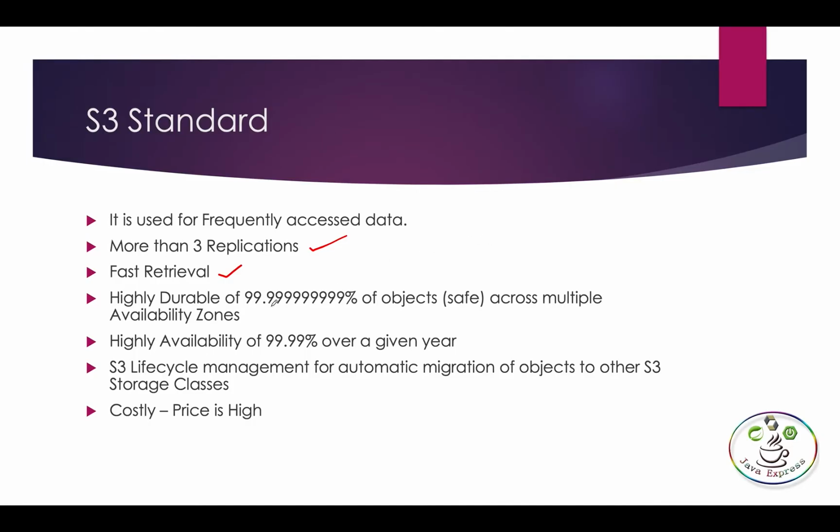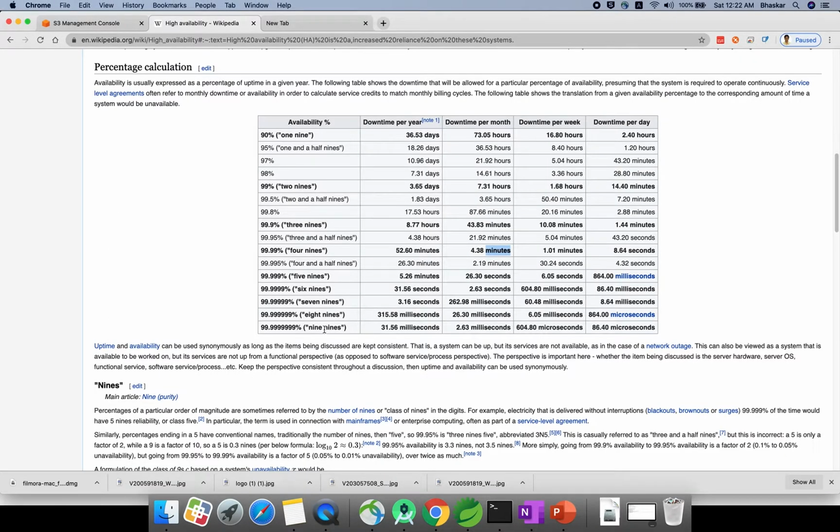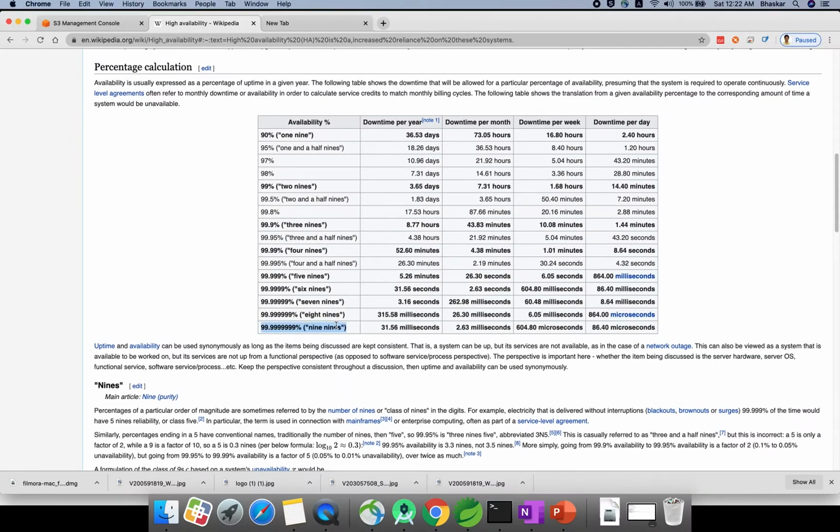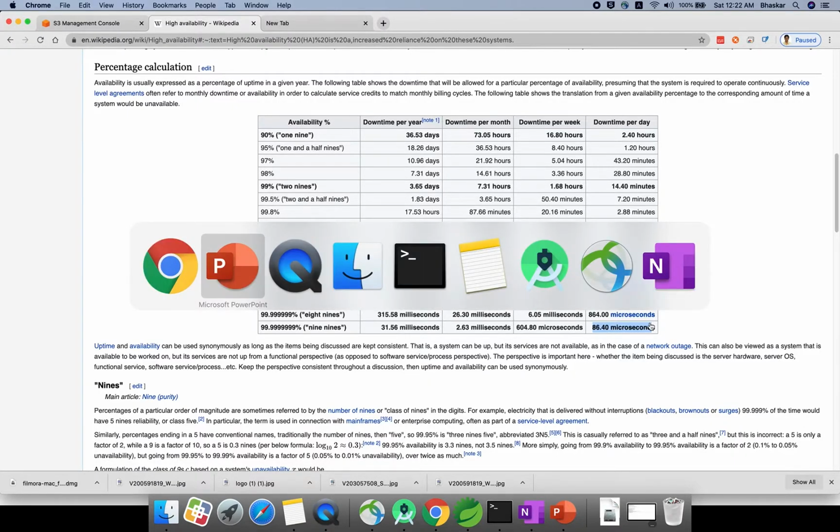And when I say durability, 11 nines, if you see here, 9 8 7, so more than 9 nines. Count 1 2 3 4 5 6 7 8 9 nines. Okay, that means this much time your S3 service will have downtime per year. This much time it will be down. If you take per day, it will be around 86 microseconds that your service will be down. That means that much durability will be there for your S3 service.